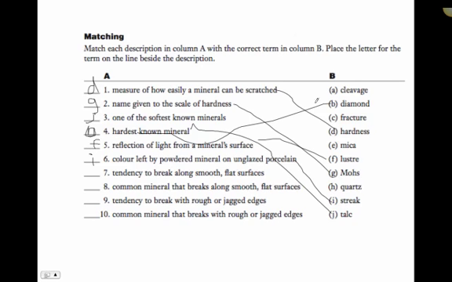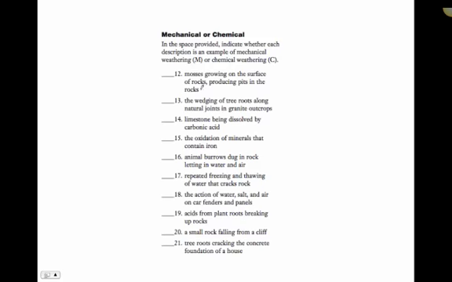Tendency to break along flat, smooth edges is cleavage, that's A. Common mineral that breaks along flat, smooth edges, that would be mica, so mica is E. Tendency to break in rough, jagged edges, quartz does that. H. And what do we call it when it breaks into rough, jagged edges? It's called fracture, C.